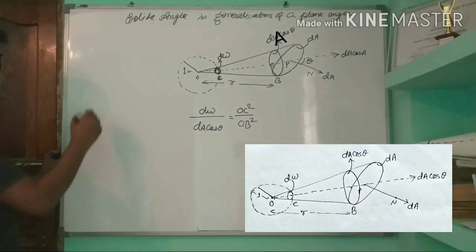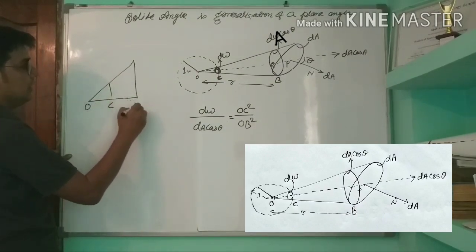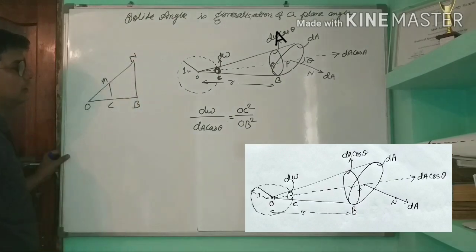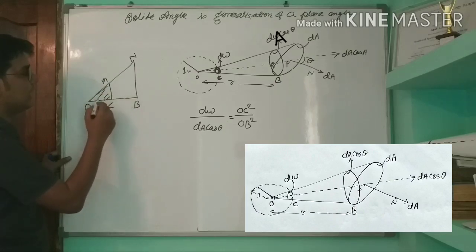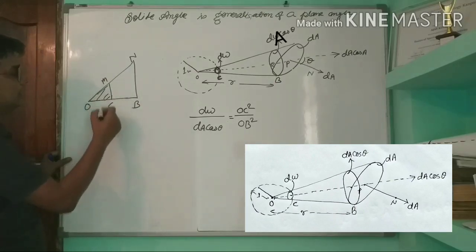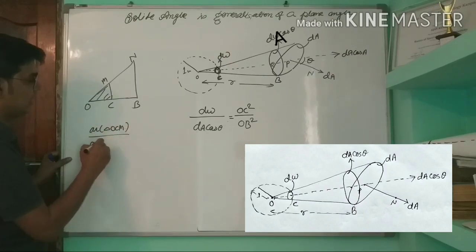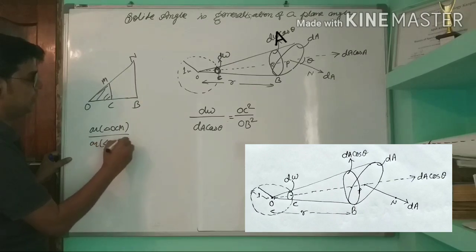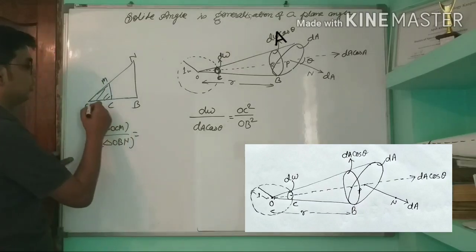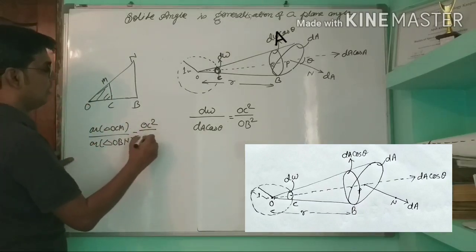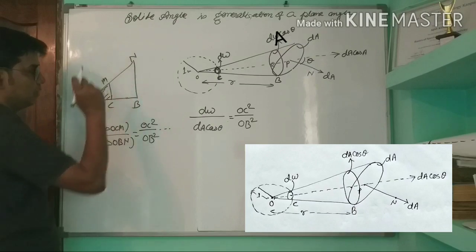You might remember, in the case of two similar triangles, the ratio of the areas of triangle OCM and triangle OBN is equal to the ratio of the squares of their corresponding sides, so OC square by OB square, OM square by ON square, and MC square by NB square.